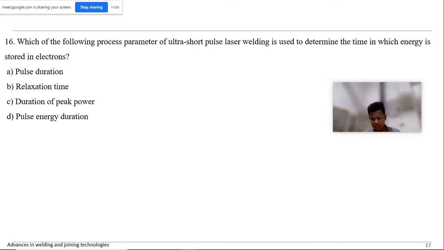Basically, transferred arc and non-transferred arc come in plasma welding. We supply a plasma gas with the electrode, and there will also be another shielding gas. That is called the non-transferred arc.